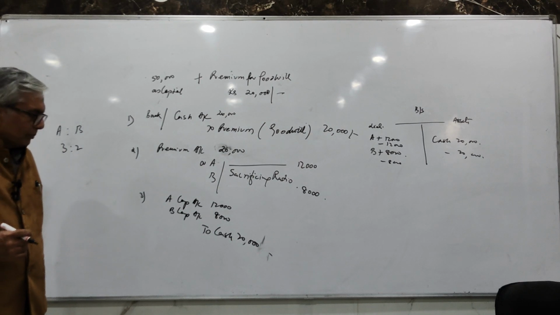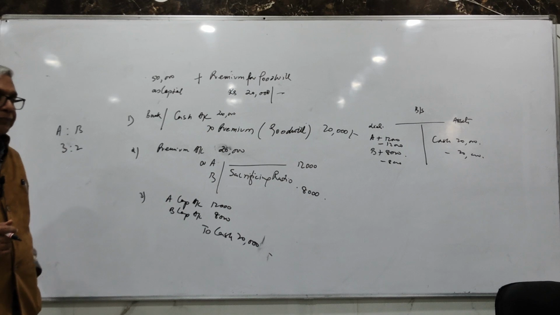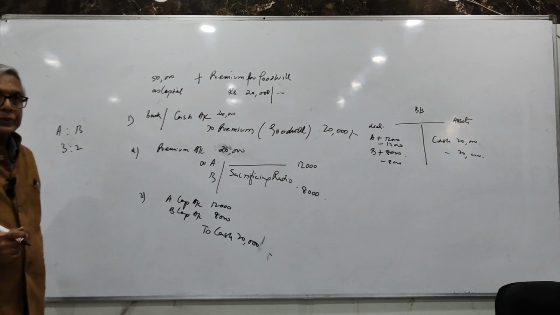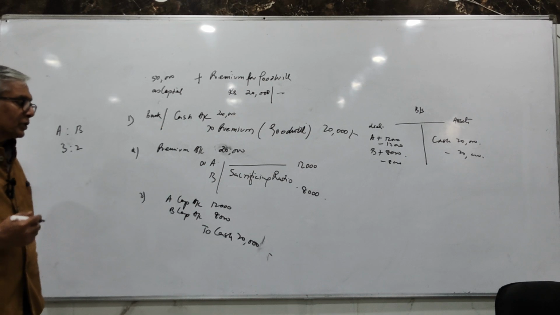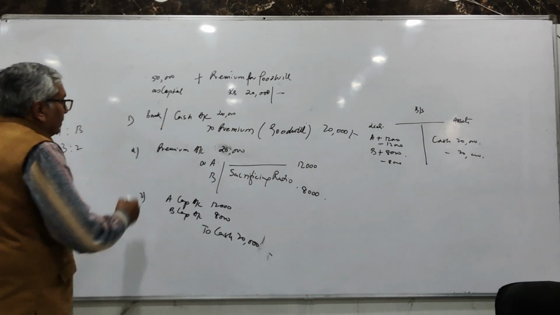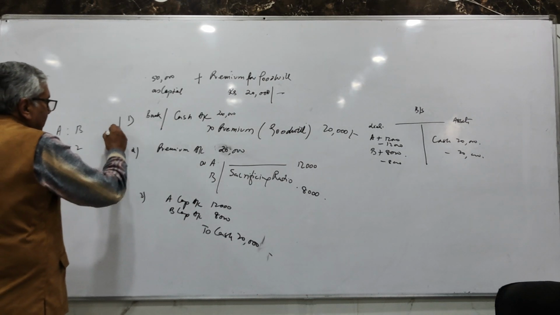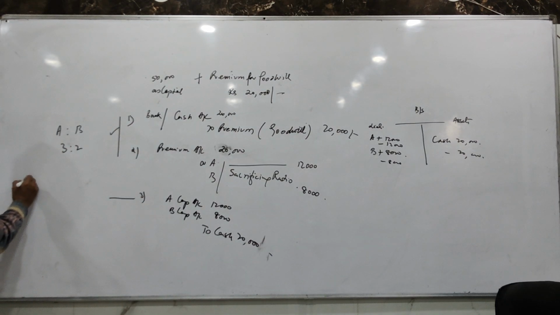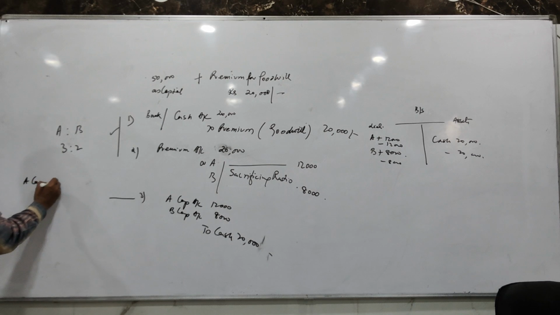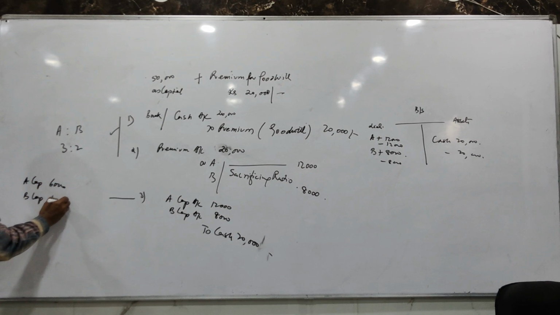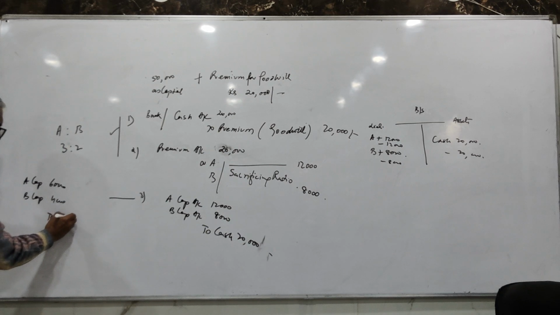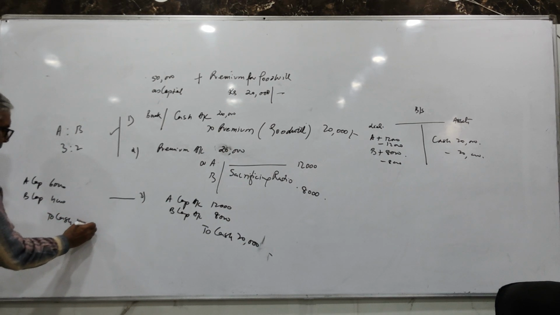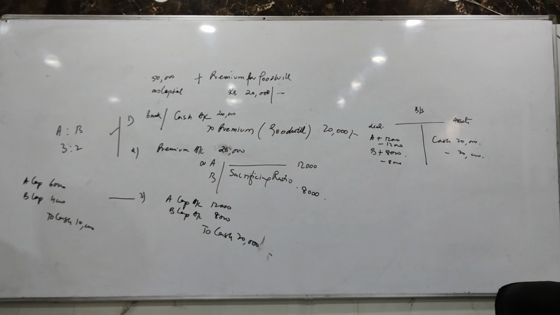Now another case. The question says A and B withdraws partly. Suppose they withdraw just half the amount. Then the first two entries will remain the same. Third entry, alternative for this would be A's capital account debit 6,000, B's capital account debit 4,000, to cash 10,000. So they have withdrawn only partly.